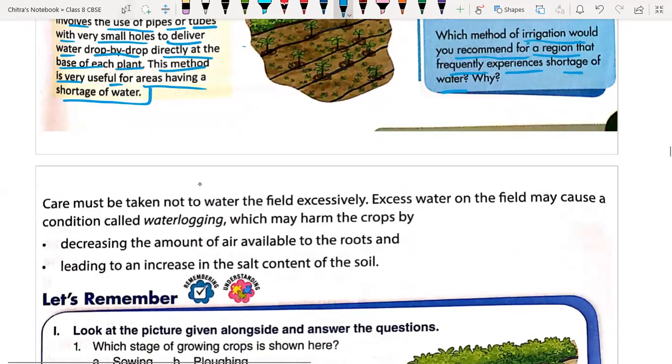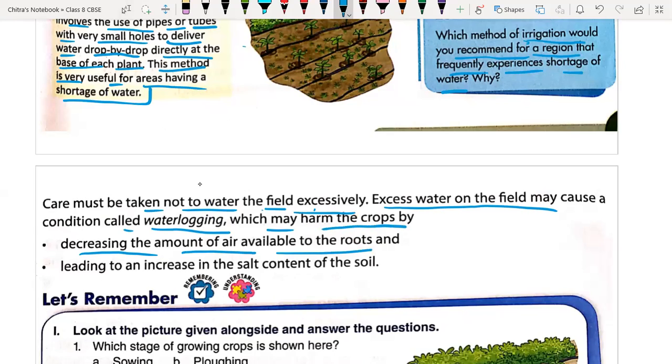Good, good. Okay. So care must be taken not to waste the water. Yes, because we have to save water. Water is life. Okay. Excess water on the field may cause a condition like waterlogging, which may harm the crop by decreasing the amount of air available to the roots.